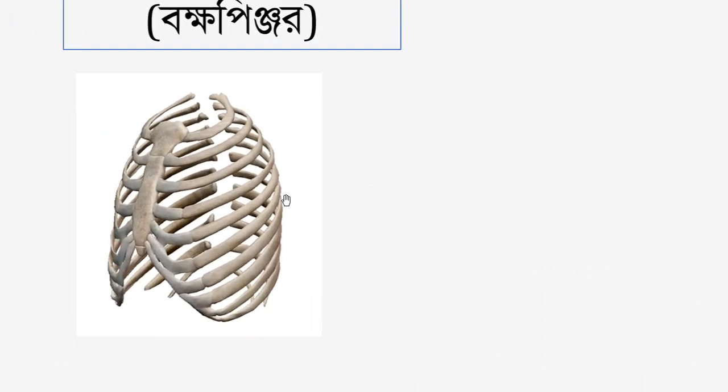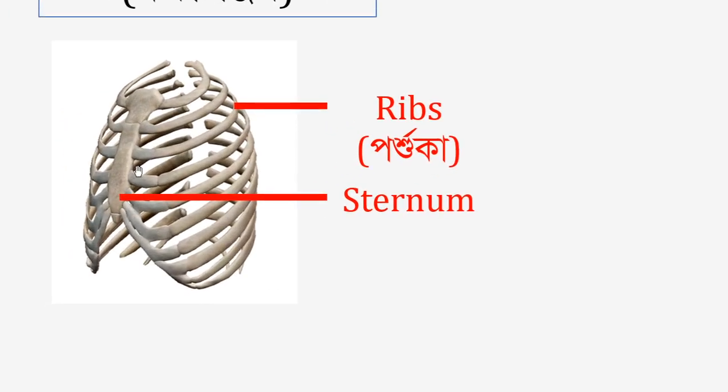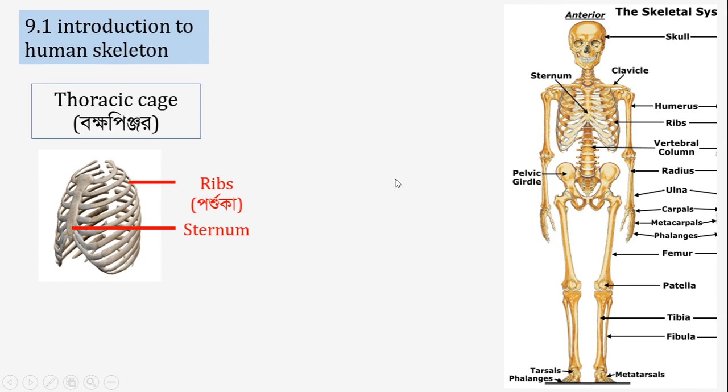This region is divided into two main bones. There is a long bone present in the middle, called the sternum, and with the sternum there are multiple curved bones. Each of these curved bones is called a rib. So there are multiple ribs connected with the sternum, and that makes up the thoracic cage.